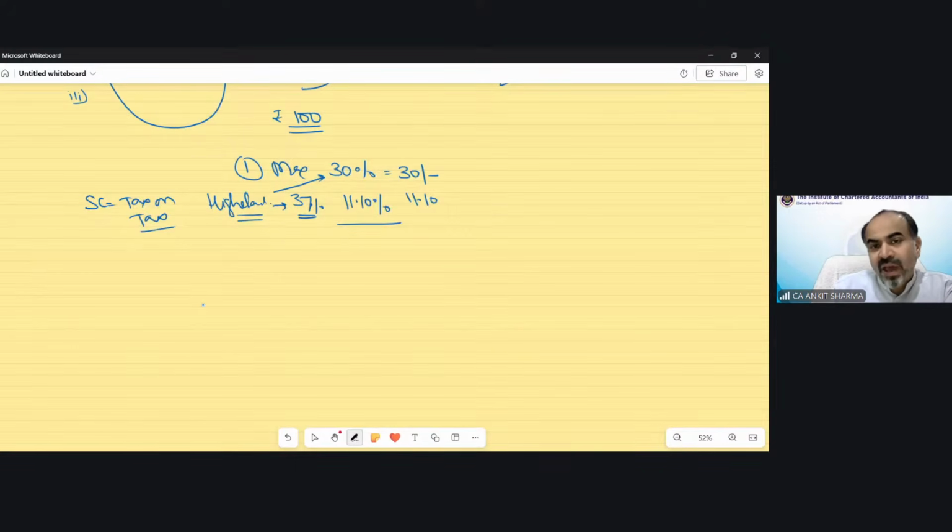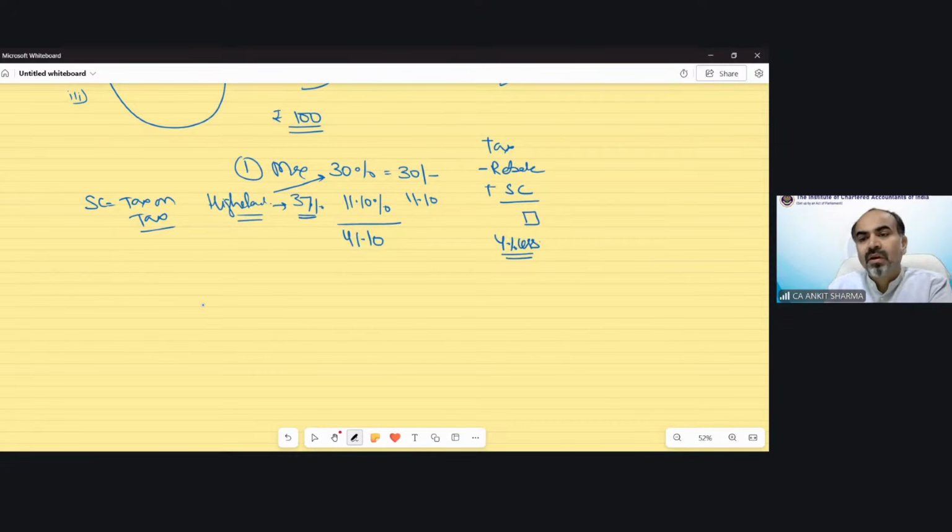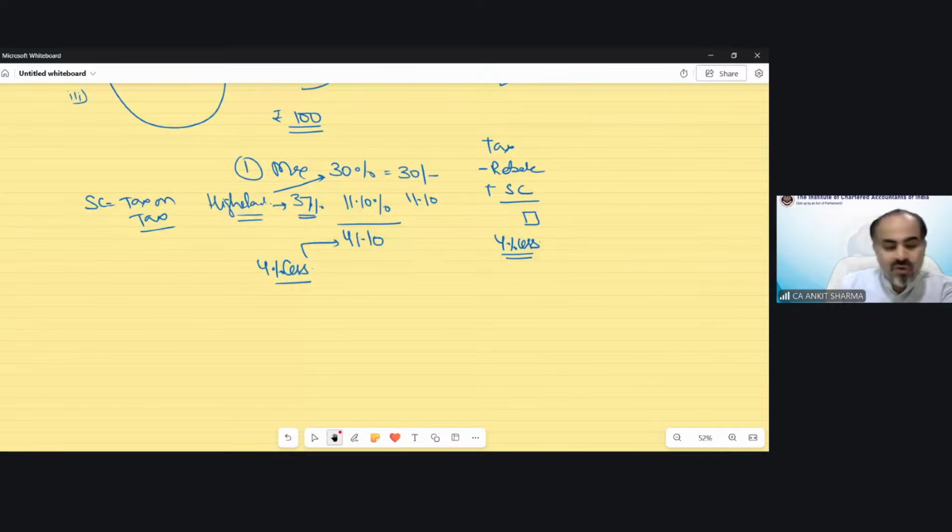Now, on the aggregate of it, 41.10%. How do we calculate tax? I have explained to you: tax, reduce rebate if any, add surcharge. And on this aggregate, you will apply 4% cess. Yes, Minu, in case of default, it would be 25%. But I am asking for the highest rate. In any case, the surcharge could be 37%. Now, if we apply 4% cess, we have to calculate 4% cess on this value.